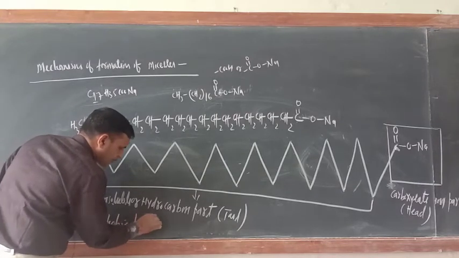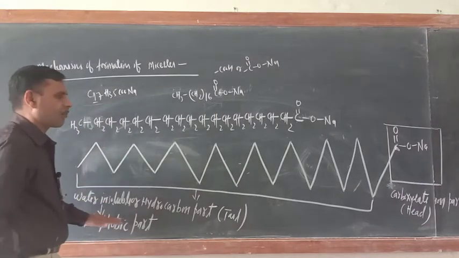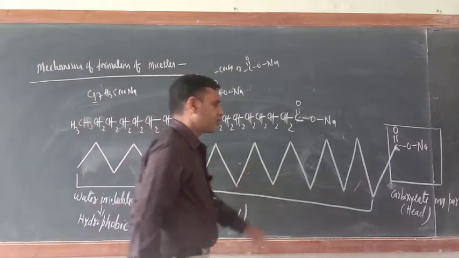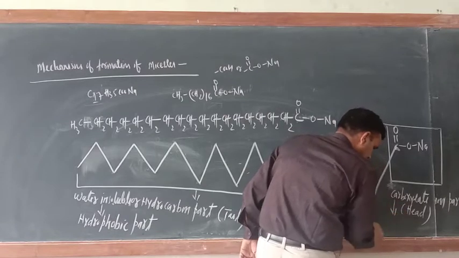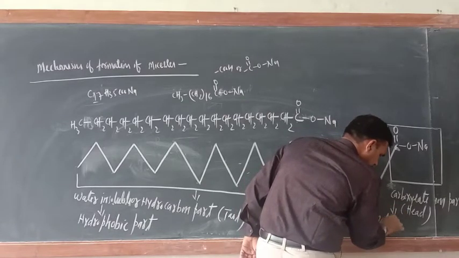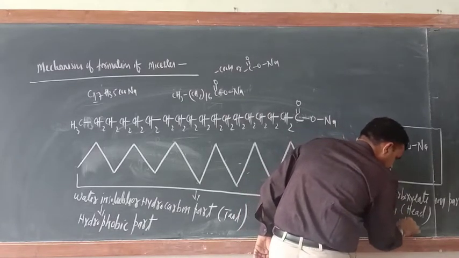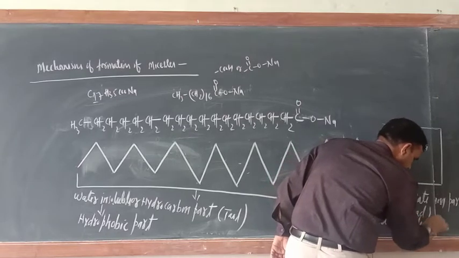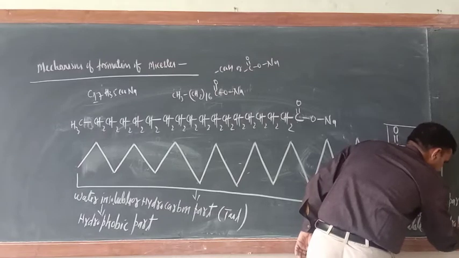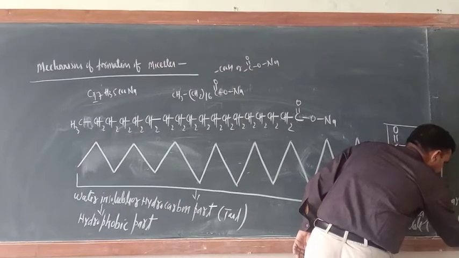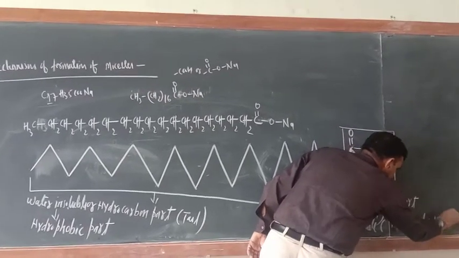This is the water insoluble, hydrophobic part. What about this carboxylate ion? This is water soluble. Water soluble means hydrophilic, the hydrophilic part.